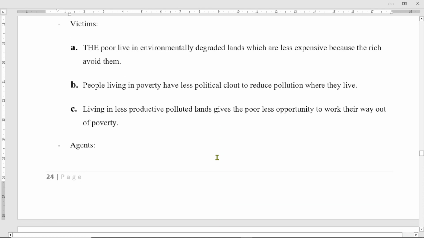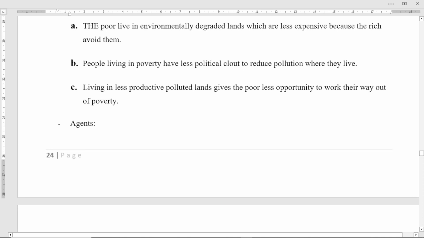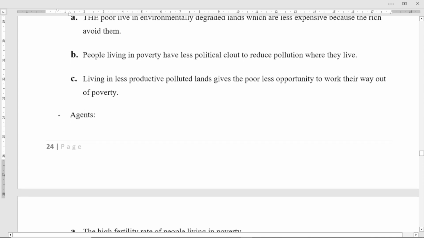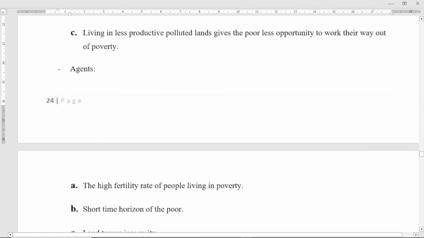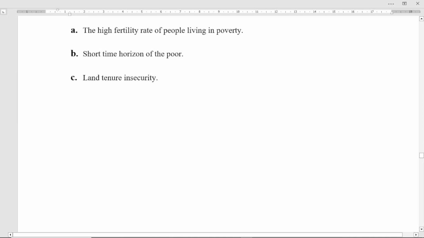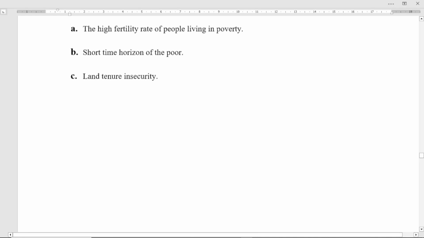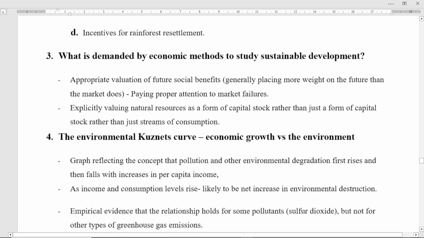That means the poor live in what? Environmentally degraded land, which is less expensive because the rich avoid it, right? People living in poverty have less political clout to reduce pollution where they live, and living on less productive, polluted land gives the poor less opportunity to work their way out of poverty, right? What are the agents? The high fertility rate of people living in poverty, the short time horizon of the poor, maybe long tenure insecurity, right? And also the incentive for resettlement, right?